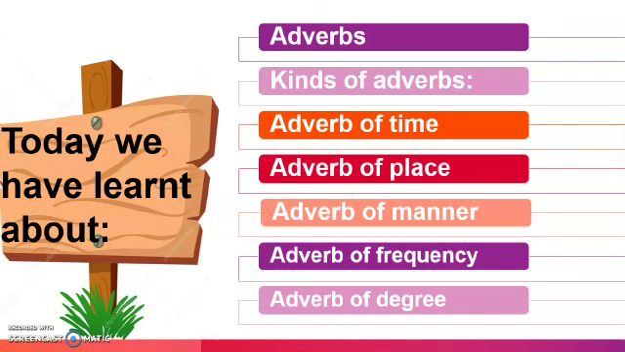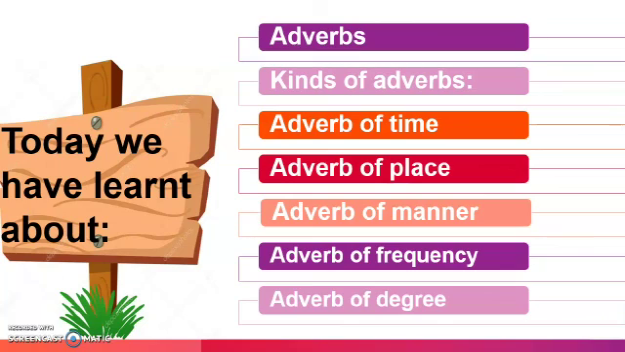So what we have learned today, beta? We have learned about adverbs, that adverbs qualify or modify a verb, an adjective, and adverb itself. And there are 5 kinds of adverbs: adverb of time, place, manner, frequency, and adverb of degree. In adverb of time, we know about the action, yes, when the action takes place. Then in adverb of place, we came to know where the action takes place.